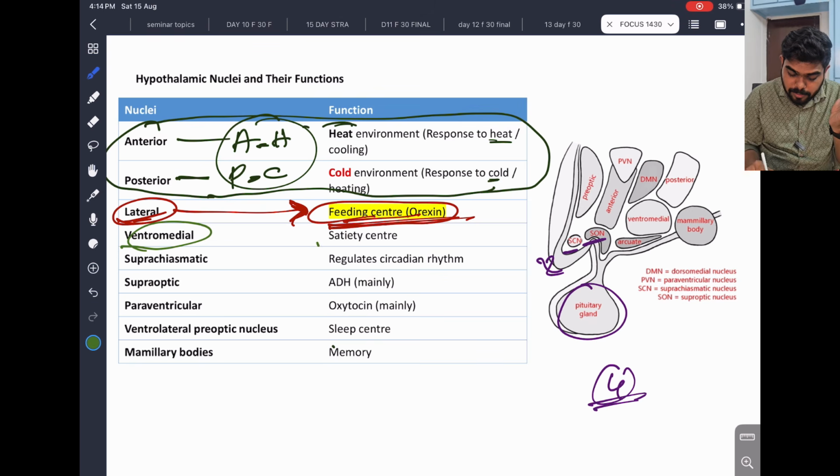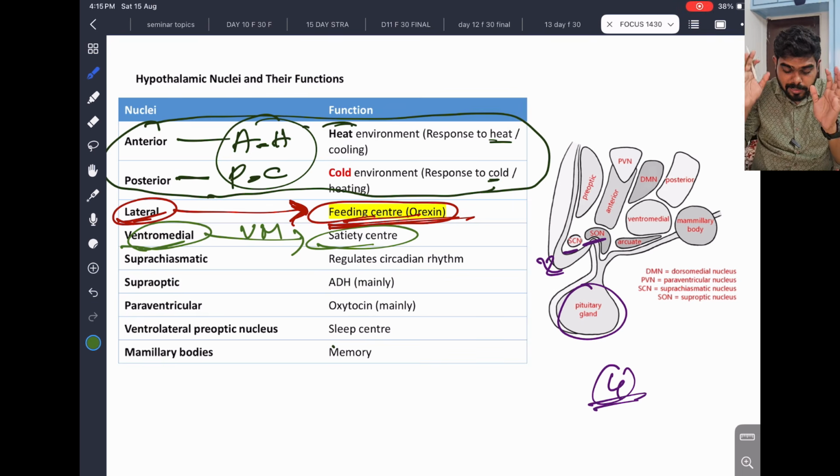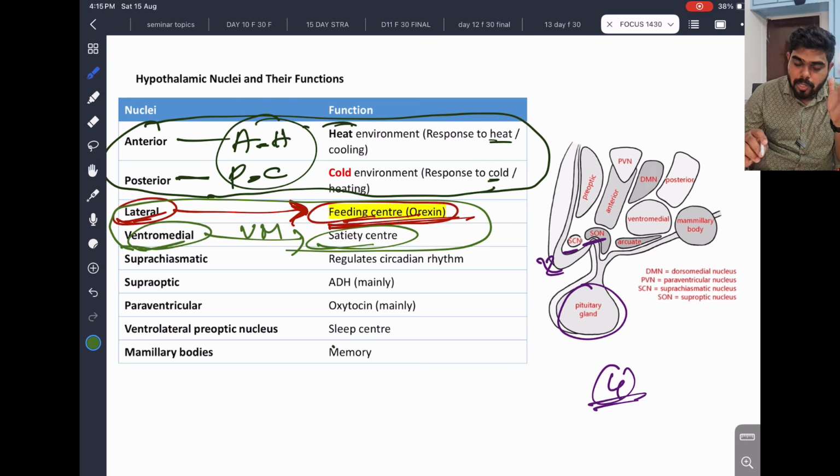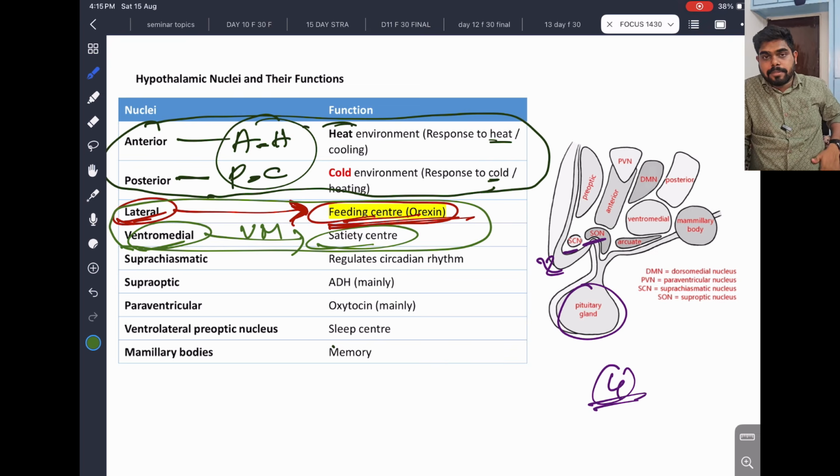Ventromedial, we have satiety center. Okay, orexin, feeding center, and satiety center separately in ventromedial. These all have very related connections, and it's very important because we know satiety center is essential for food. Whenever eating food, we'll feel satiety. And feeding center, orexin, was like awakeness. These are all very important. So this we discuss in some diseases and pathologies. Already discussed in some sleep cycle or some areas.